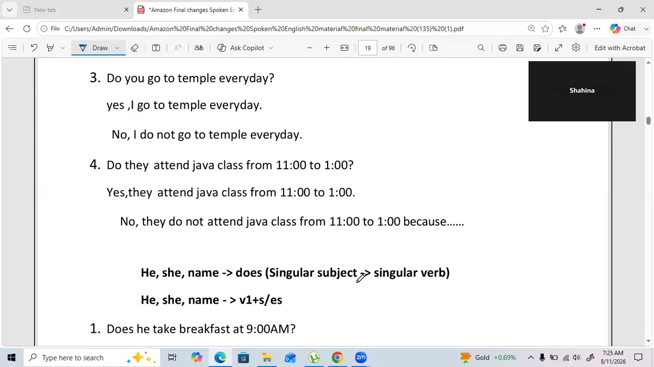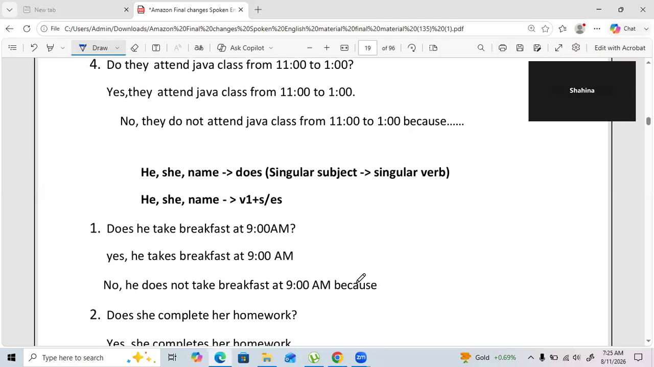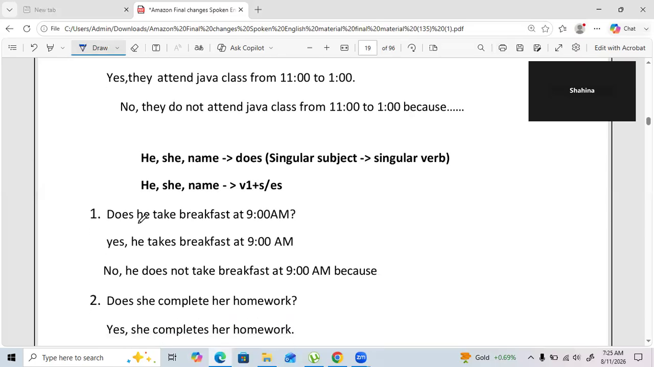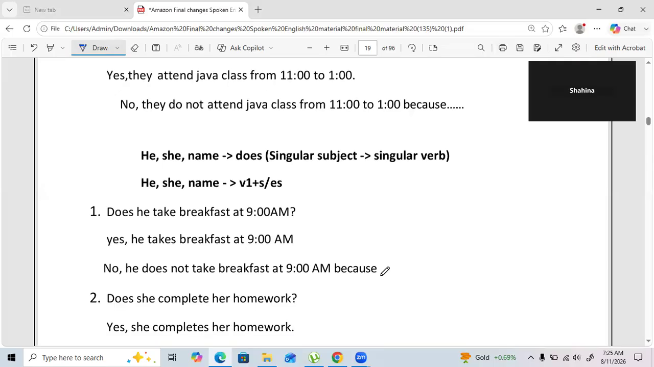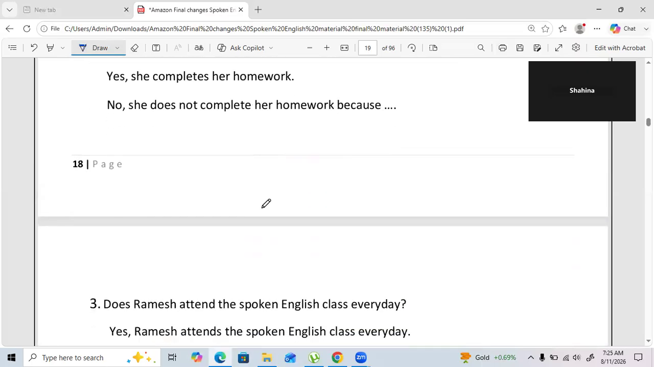Fine. Now, in case of he, she, or a name, you have to use does. Let's see. Does he take breakfast at 9 a.m.? Yes, he takes breakfast at 9 a.m. No, he does not take breakfast at 9 a.m. because whatever the reason, because he gets up a bit late or he skips, whatever the reason it can be. Does she complete her homework? Yes, she completes her homework, or no, she does not complete her homework because whatever the reason.